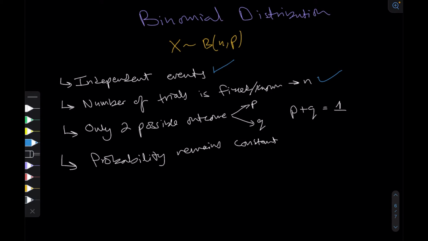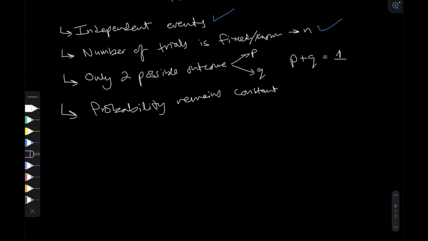Lastly, in a binomial distribution, probability remains constant. Throughout my different trials, my probability is fixed, it's constant. So, for example, let's say I go to take my driver's license test, and let's say I have 3 days to pass the test. Let's say on day one, I go there and my probability of passing the test is, let's say, 0.4. For the time being, let's say I do not pass my exam on the first day, so I go again on the second day.